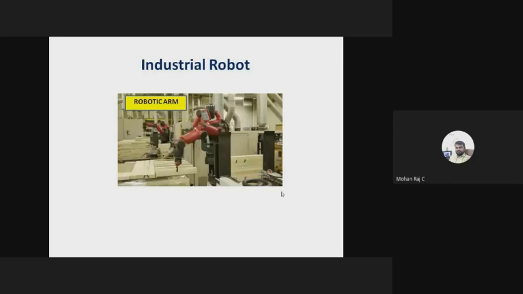So some type of program we have to feed to the brain. The brain is nothing but a CPU, it may be a microcontroller, or it may be a PLC, or it may be any DSP processor. Anyway, you have to teach something to that particular robot. Based on your instruction only, the robotic arm will work. So it is hardware. What you are seeing on the screen is completely hardware. It is like our body. If you want to automate that hardware, you need a soul, right? The soul is nothing but your program.